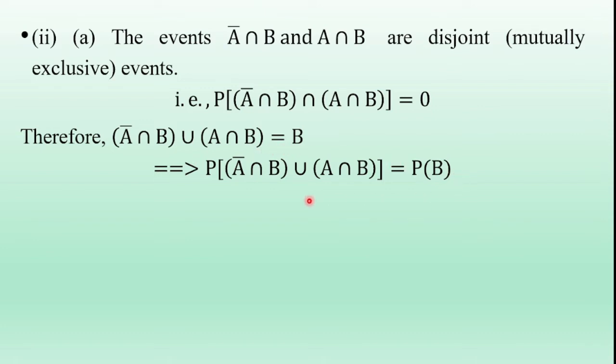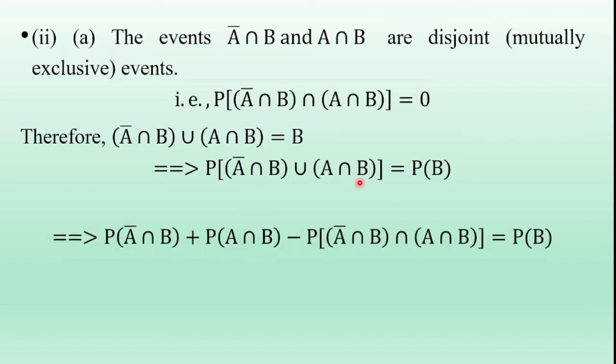On the LHS, using the joint probability condition, probability of A union B is probability of A plus probability of B minus probability of A intersection B. That is the joint probability. Using that condition, the LHS term is probability of A bar intersection B plus probability of A intersection B minus probability of A bar intersection B intersection A intersection B, and this is equal to the RHS term.